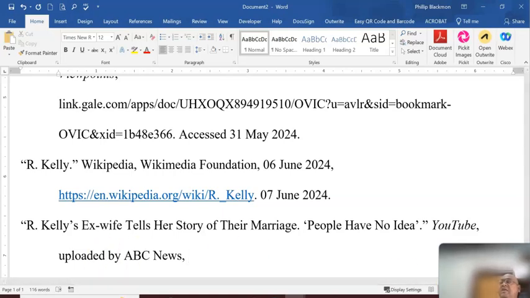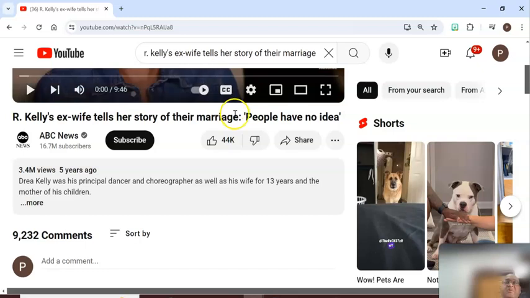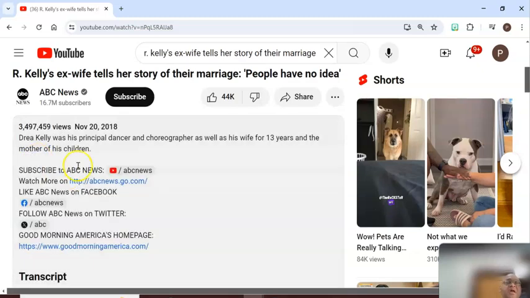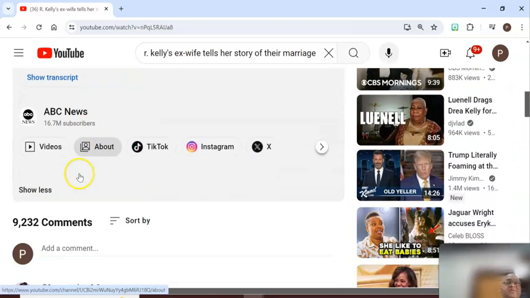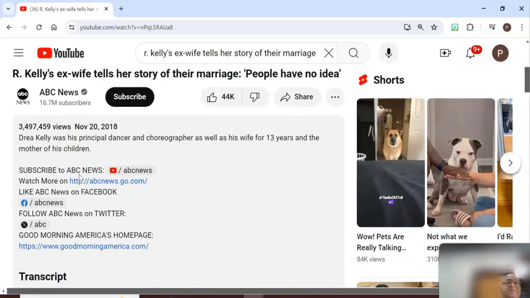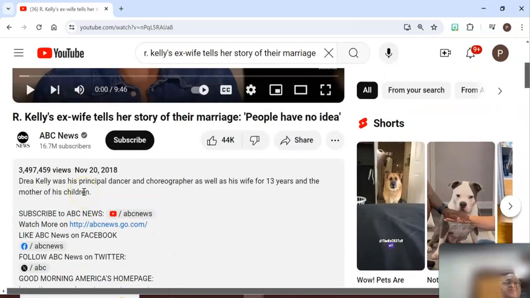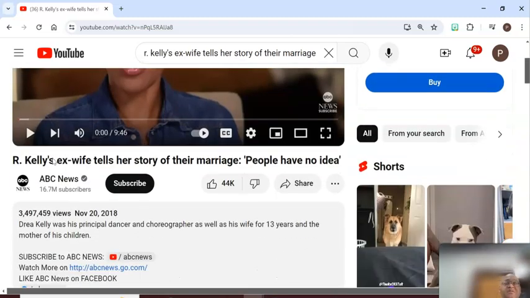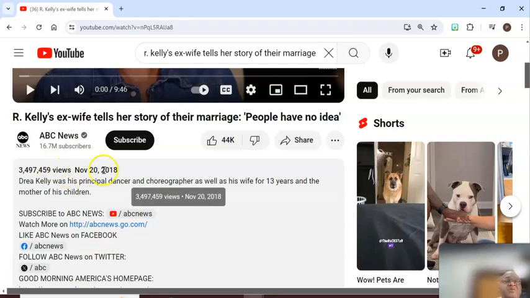The date, if you look on the web page, which is here, it was done 5 years ago. If you click more, you will get the date. You should see the date that it was uploaded to ABC News. Where is it? Why am I missing it? It should be here. Oh, sorry, right here. November 20th, 2018.